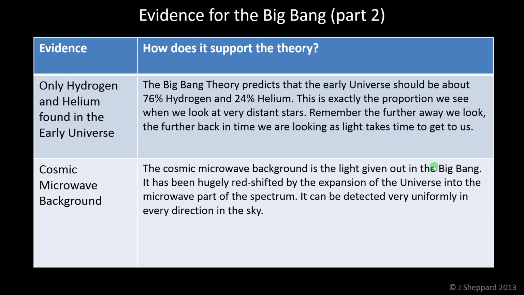Now, it was very hot in the Big Bang, and this radiation was very high energy, so we're talking gamma rays, the very short wavelength, high frequency end of the spectrum. But now, because of the expansion of the universe, this radiation has been redshifted down into the microwave part of the spectrum. So we can't see it, but we can detect it in the microwave part of the spectrum, and it's very, very uniform. It looks exactly the same in pretty much every direction of the sky. And there's very little else that you could think would produce something like that other than a Big Bang type explosion. So there's some very strong evidence there.